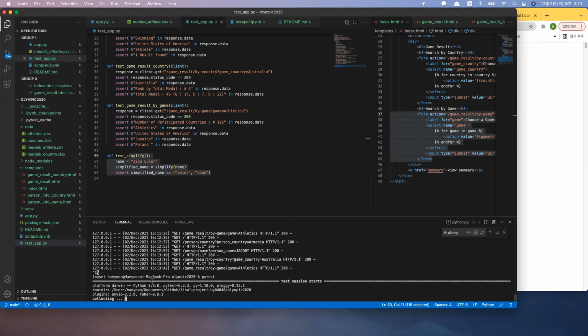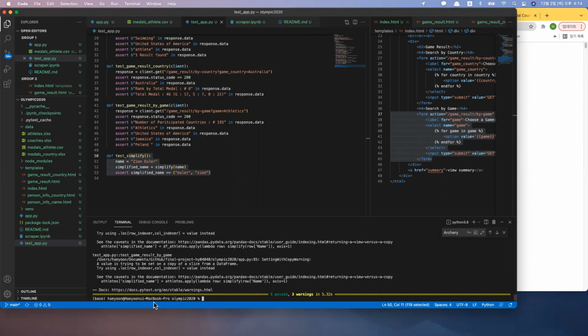if I run pytest, it shows that all the tests are passing, because, as I showed you on the screen, it was showing the right number as written here. So it all passed.